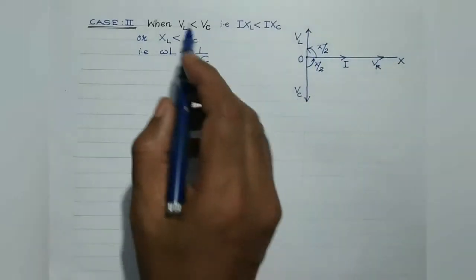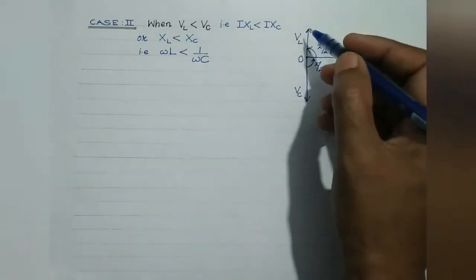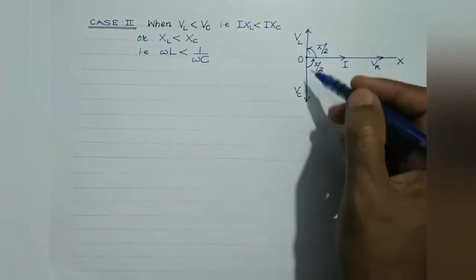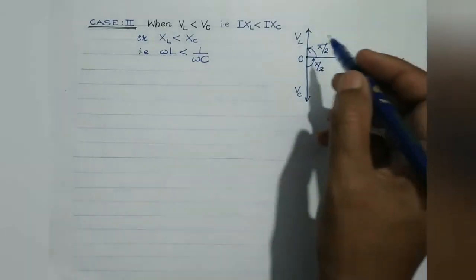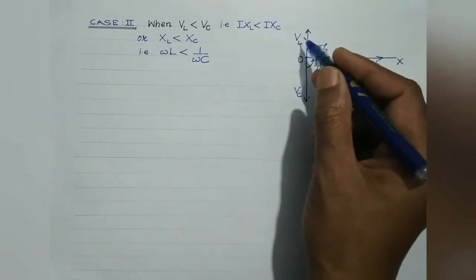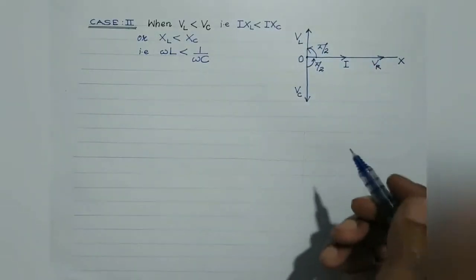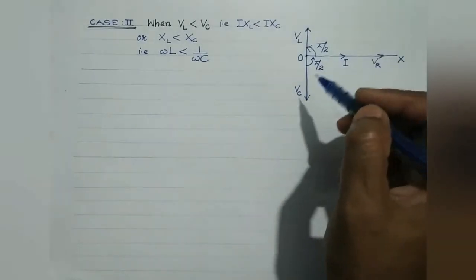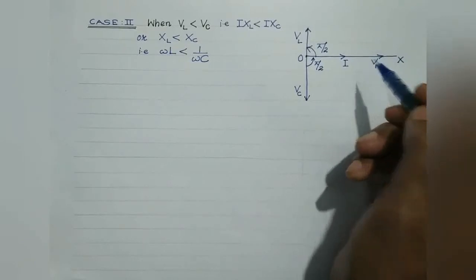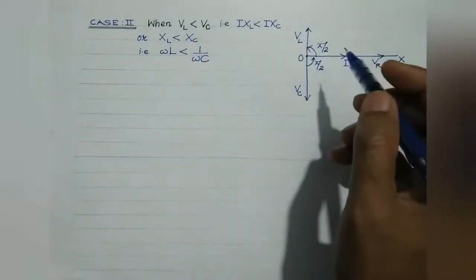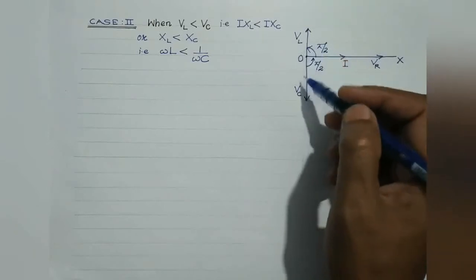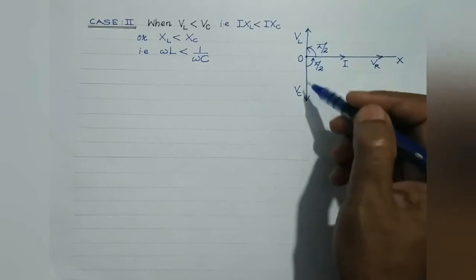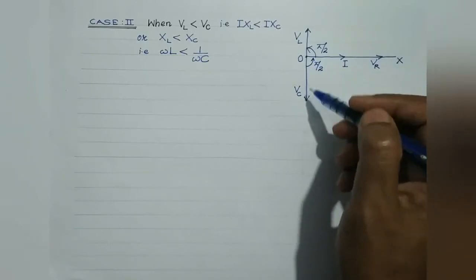Now look, this is the case where VL is less than VC. So VL has been indicated by an arrow whose length is less than that of the arrow indicating VC, right? So VL and VC are out of phase. The angle between VL and VC is 180 degrees. And E, which is the instantaneous applied EMF, is the vector resultant of VC, VL and VR. Now let's find out its vector resultant. Now look students, VC and VL being oppositely directed, the resultant would be VC minus VL along the direction of the dominating one. And the dominating one is VC.